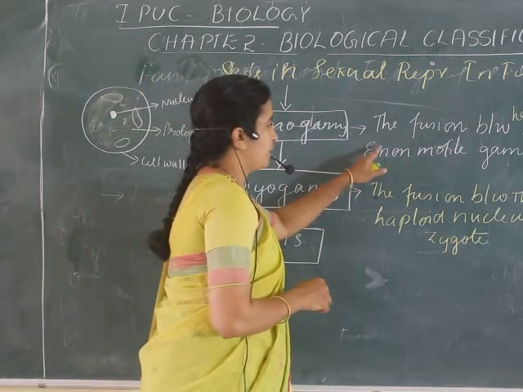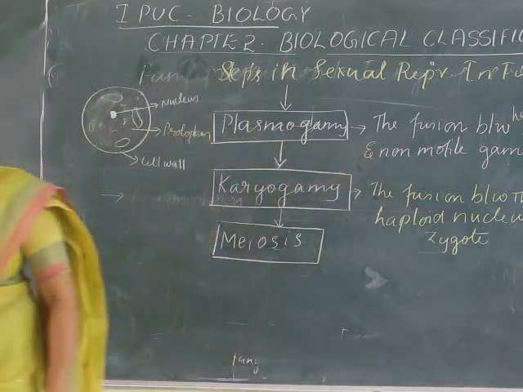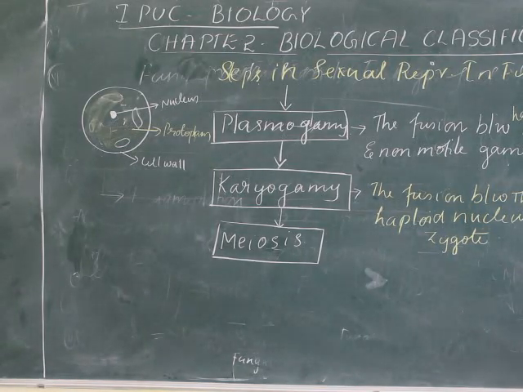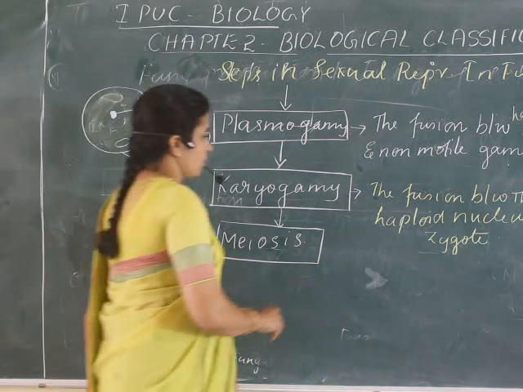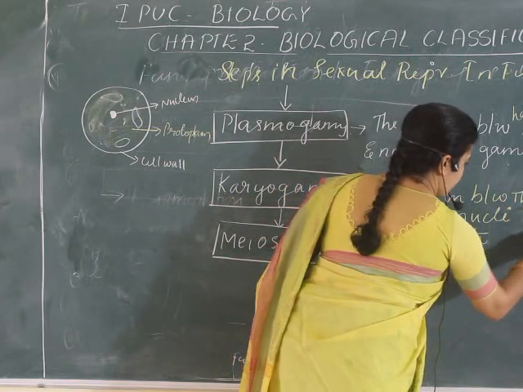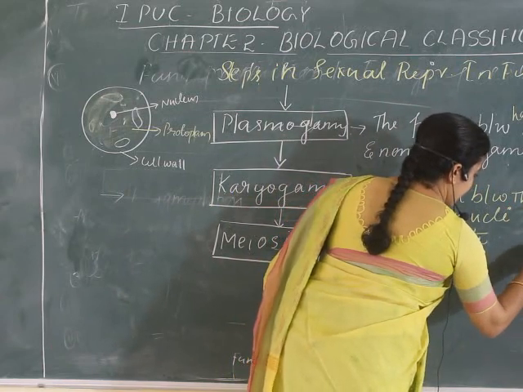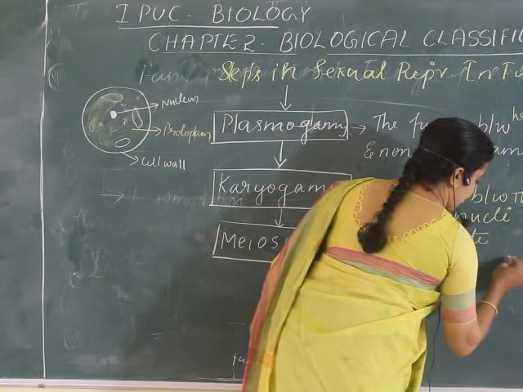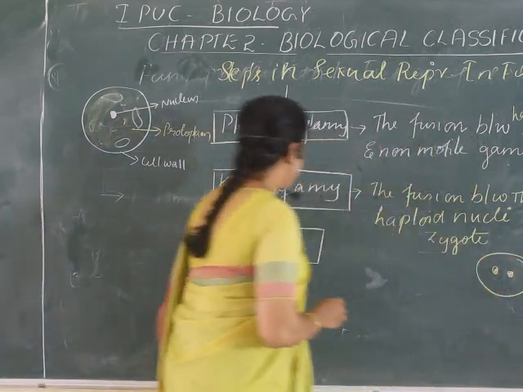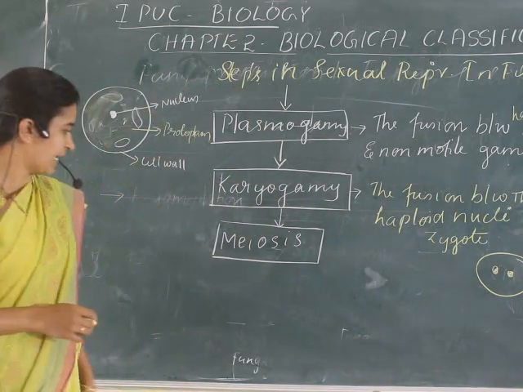So here, first the fusion between two motile and non-motile gametes can occur. That means two compatible hyphae will come together, and next we will see the fusion of two nuclei, two haploid nuclei. When two protoplasms come together, then the nuclei also fuse together and form a diploid condition. So that is karyogamy. Next, meiosis.